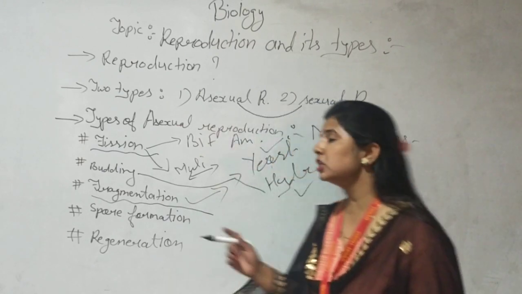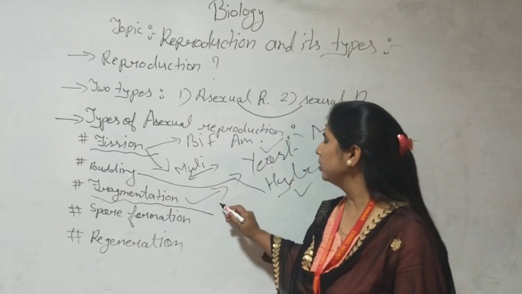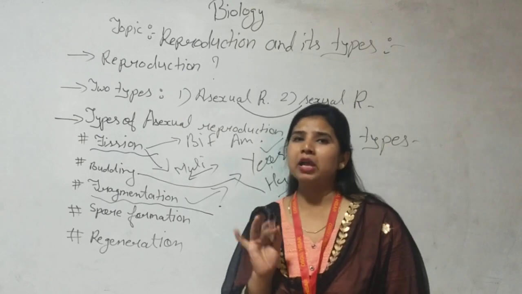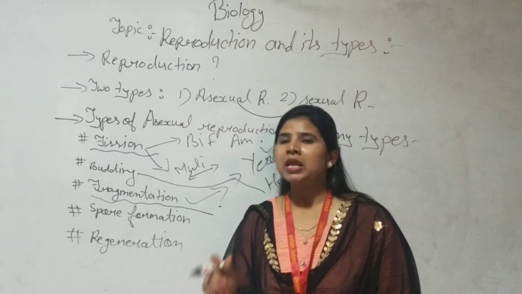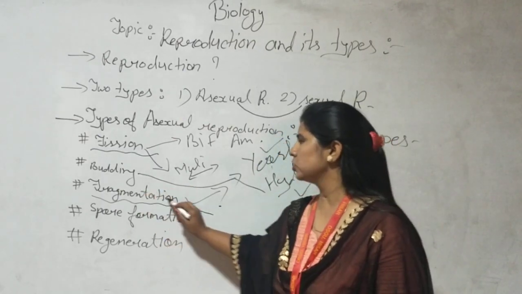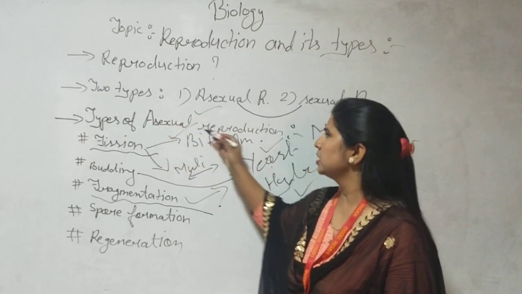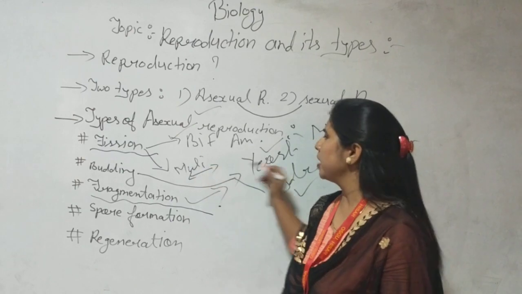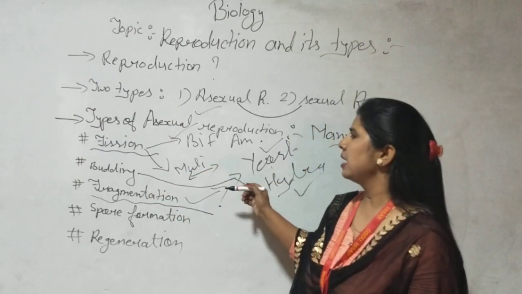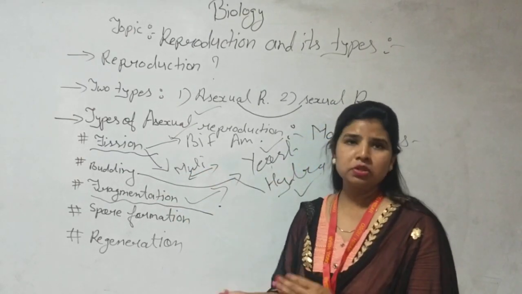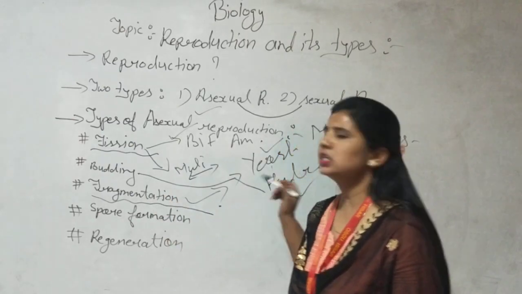And in which organism or microorganism is it found? It is found in Spirogyra. Spirogyra is an alga and it reproduces through fragmentation. Sometimes it is asked for 1 mark which type of asexual reproduction is found in amoeba or plasmodium, or give the example of hydra, how it reproduces. So the fragmentation example is Spirogyra.